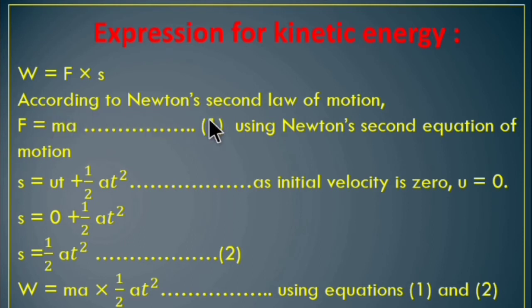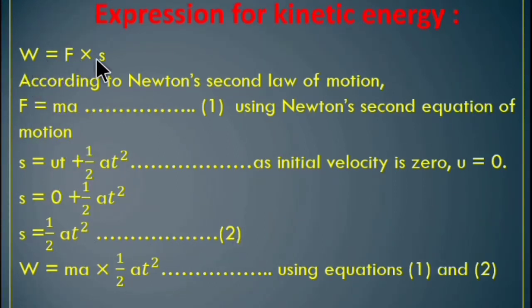According to Newton's second law of motion, F is equal to ma. This is our first equation. Similarly, using Newton's second equation of motion, s is equal to ut plus half at square. However, as the initial velocity is 0, meaning u is equal to 0, put this value in this equation. u into t is 0, so s is equal to 0 plus half at square. So s is equal to half at square. This is our second equation.